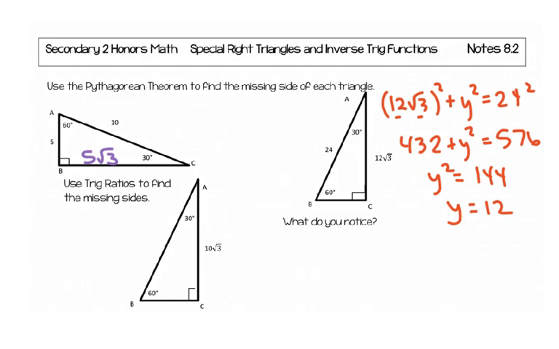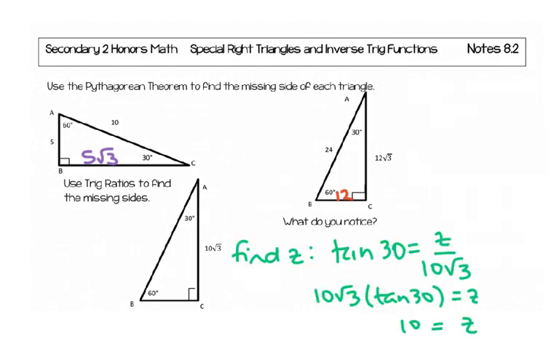Now, when you solve for y, you are taking the square root of both sides, and so technically you would have plus or minus 12, but it's impossible for this side to be negative 12. So when we're finding sides of a triangle or any length, you're going to ignore the negative square root and just look at the principal square root. So for this one, this side would be 12.